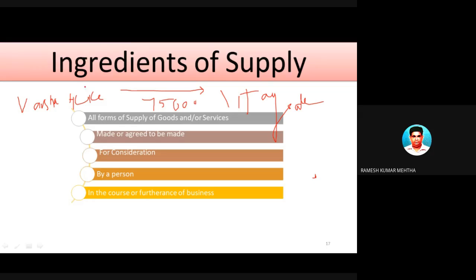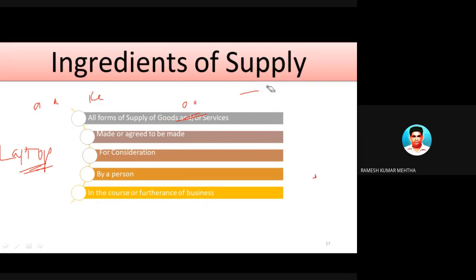So Varsha Hukke pays 75,000 rupees to Vijaya Sales, and Vijaya Sales will give the laptop to Varsha Hukke in return for 75,000 rupees. So there is a consideration of 75,000 rupees for a laptop, or a laptop for 75,000 rupees. That is the meaning of the word consideration.